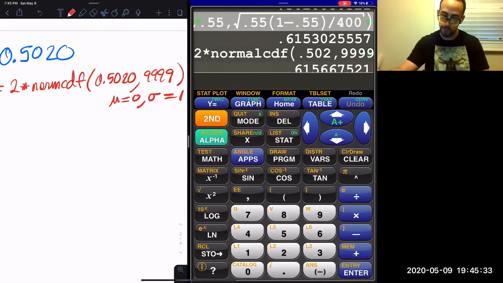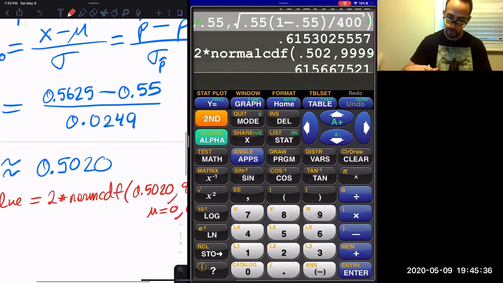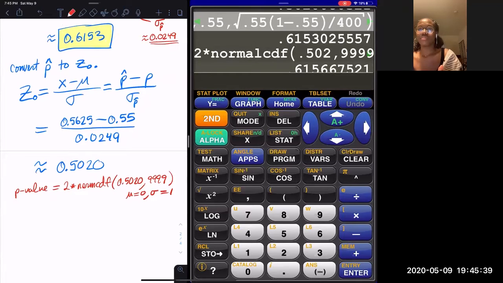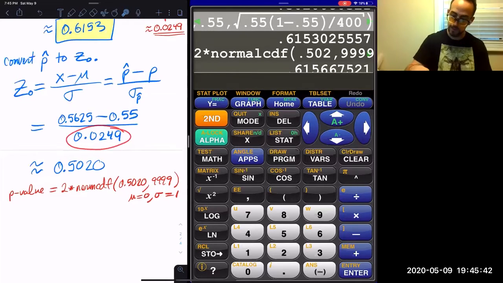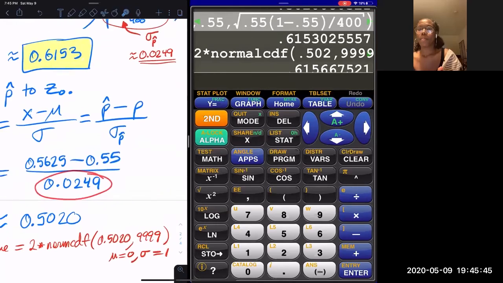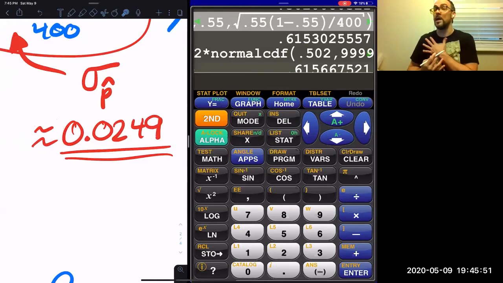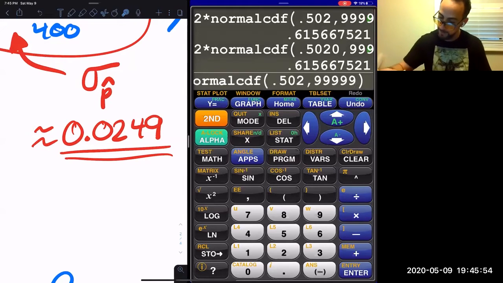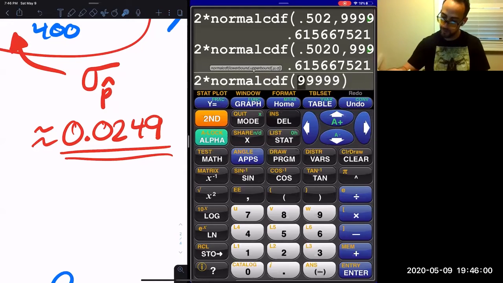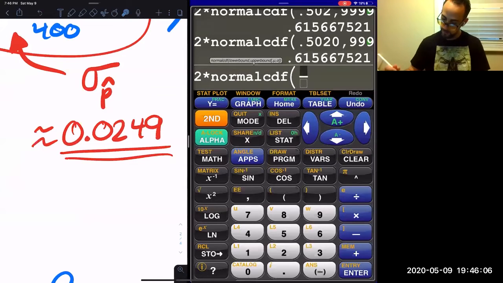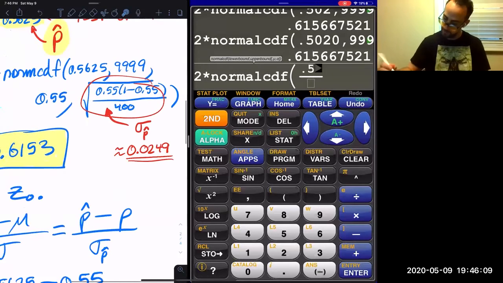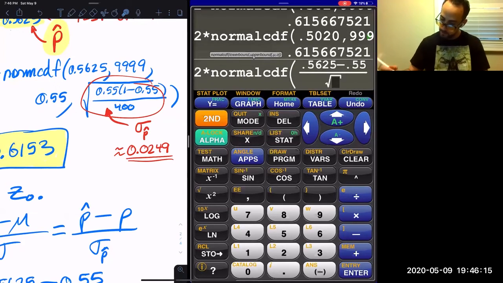Oh, I know why it's off so much, because when we found the z-score, we rounded this. Remember how we rounded the standard error? So this is an approximation. So our answer, now watch, if I do it like this, check this out. This is going to be insane. 0.5625 minus 0.55 divided by square root 0.55.